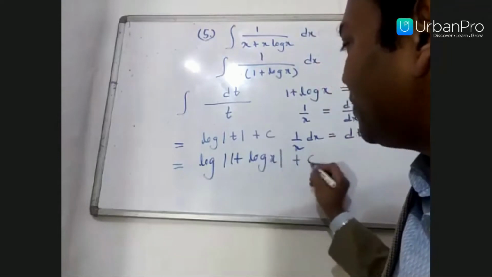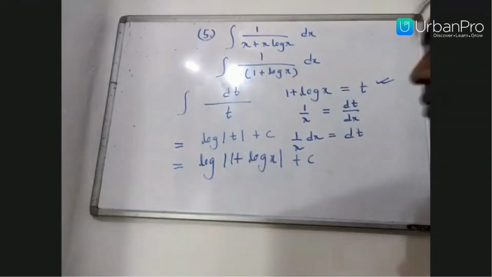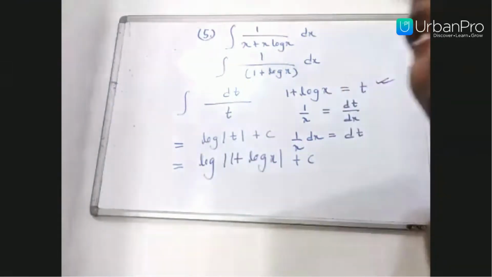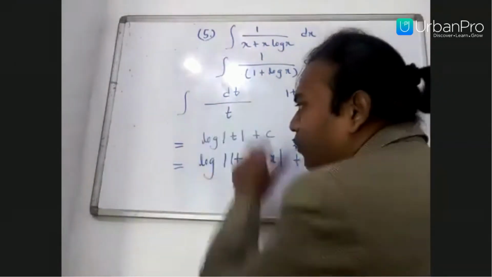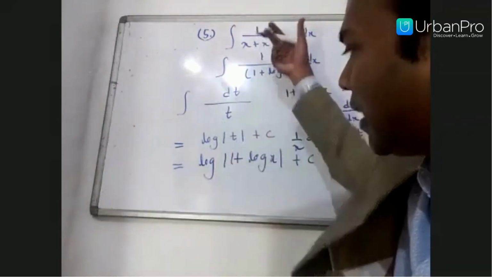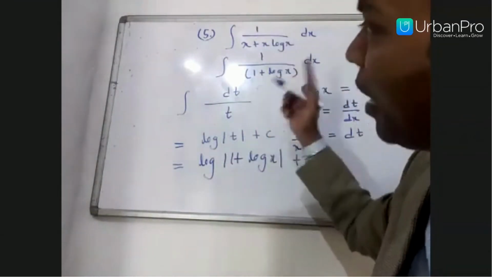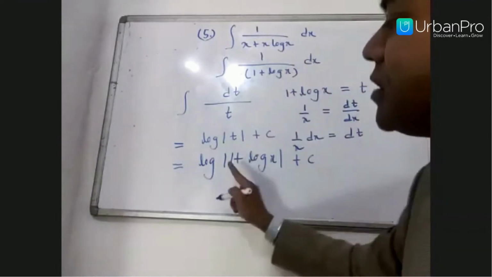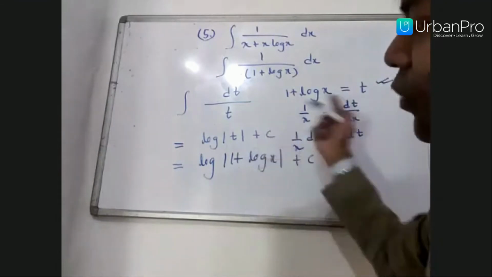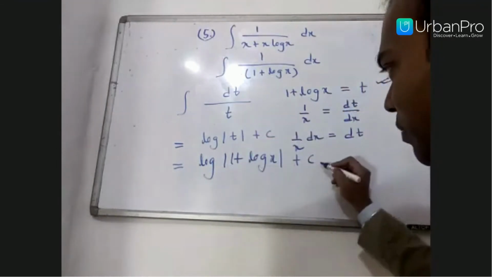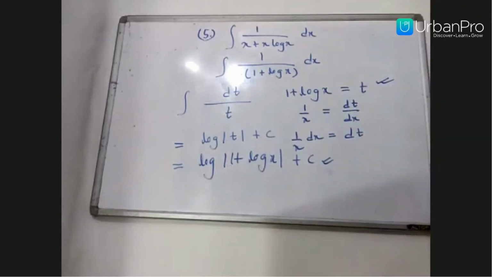This last step, never forget it, okay? Because if you leave it as log of t plus c in the exam, you will lose marks because your problem is in x. So every time after using the integration by substitution method, in the last step, you have to put the value of t. So log of 1 plus log x plus c is your final answer.